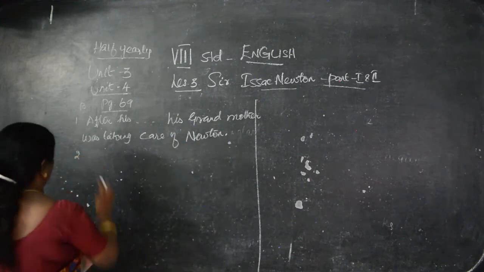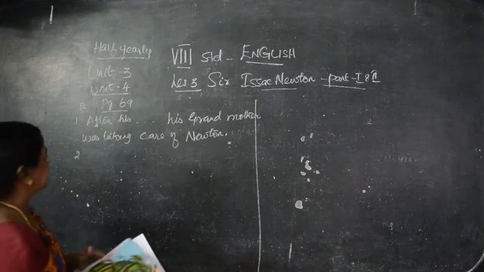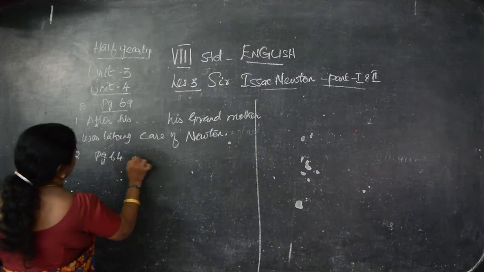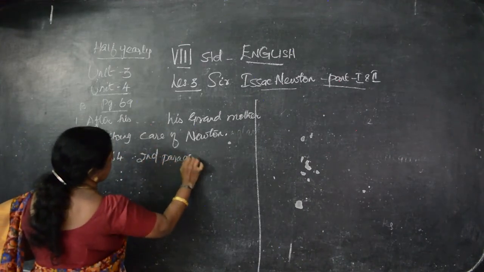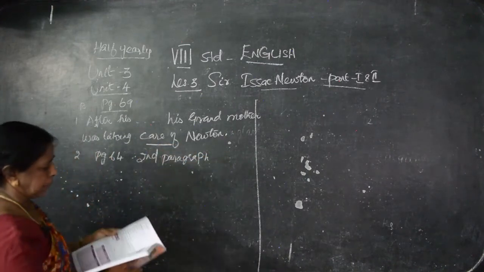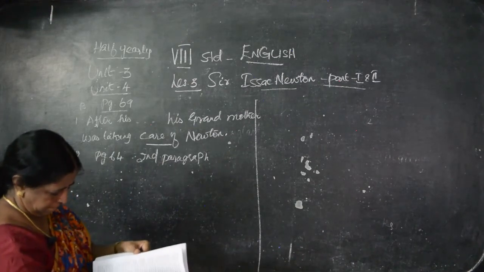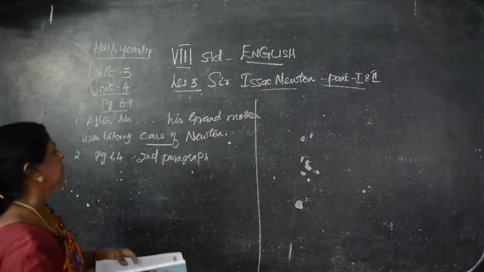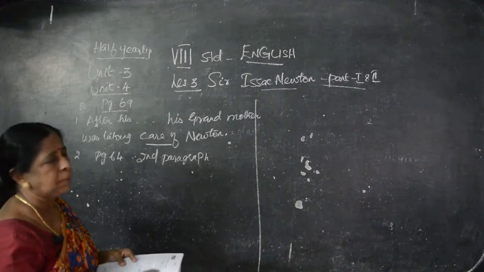And second answer. What did Isaac manufacture at his young age? It's in page number 64. Second paragraph, seventh line. You are marking in the book, but afterwards you have to copy in the classwork, because in the annual exam all the portions will be together.